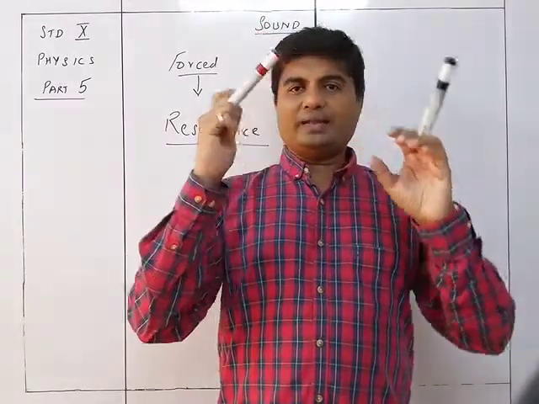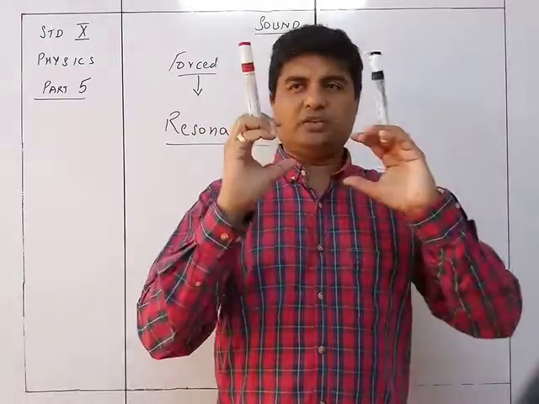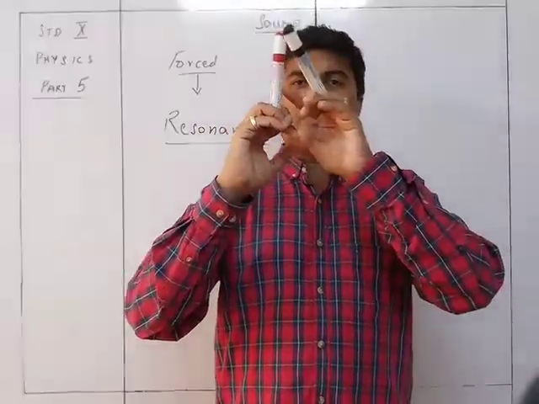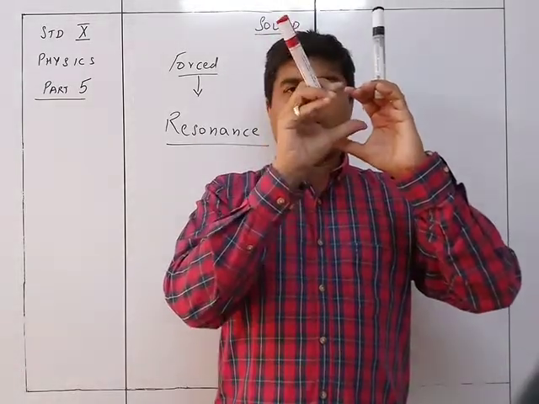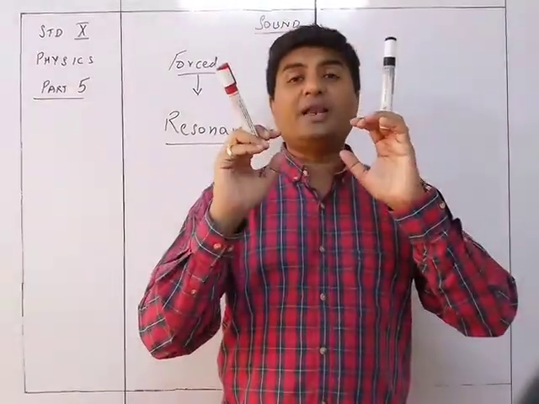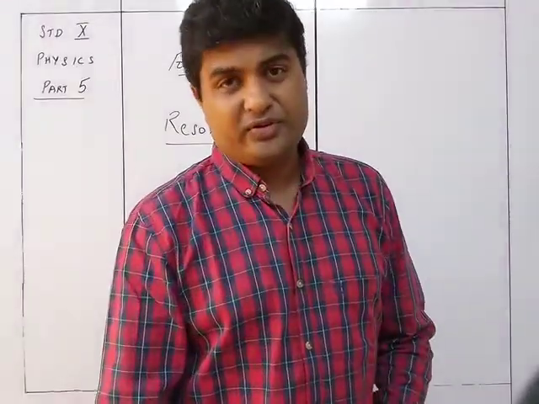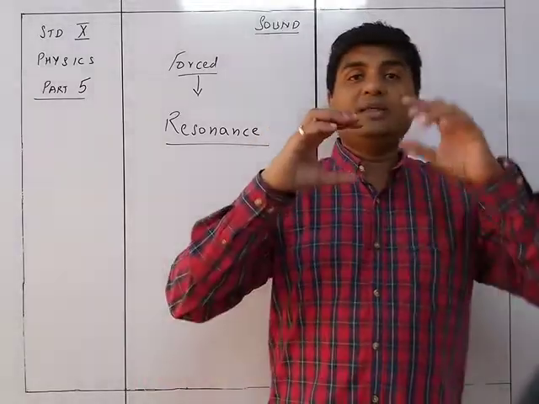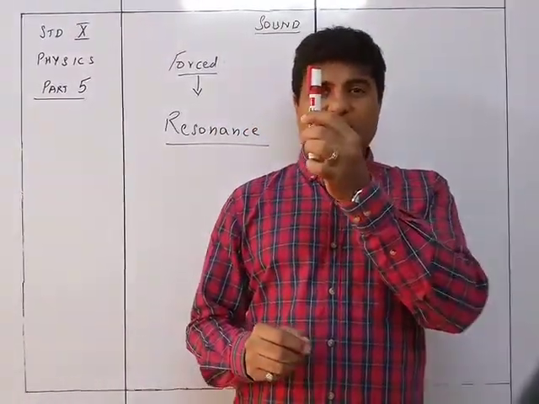What I'm going to do is hit this particular tuning fork, start it into vibration and place it over here. So this is under vibration. This vibration will go into the other, and it will also start vibrating, and you will find that accordingly this tuning fork will also be set into vibration. This is because this tuning fork vibrates at a particular frequency.